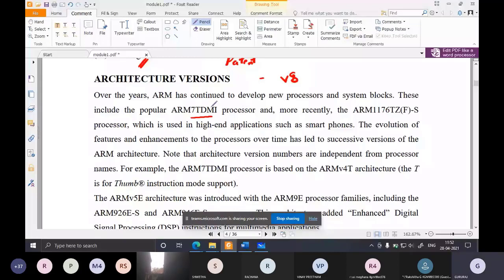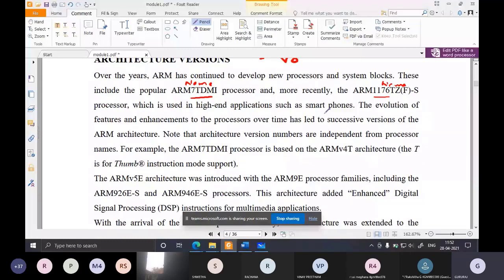And more recently, ARM1176. So these are the processor names. This is the name of a processor, ARM7, name TDMI. So this is also a name. Which is used in high-end applications such as smartphones. Okay, so it was popular, let's say, 5 to 8 years back. Not now. Now Cortex series are popular.